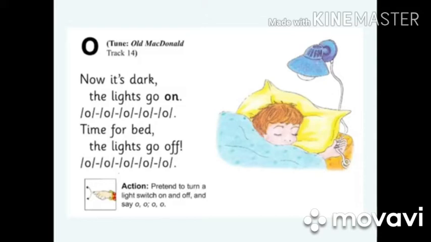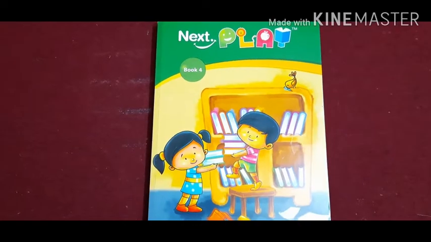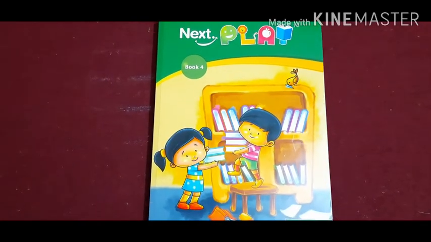Now it's dark, the lights go on. Oh, oh, oh, oh, oh. Time for bed, the lights go off. Oh, oh, oh, oh, oh.